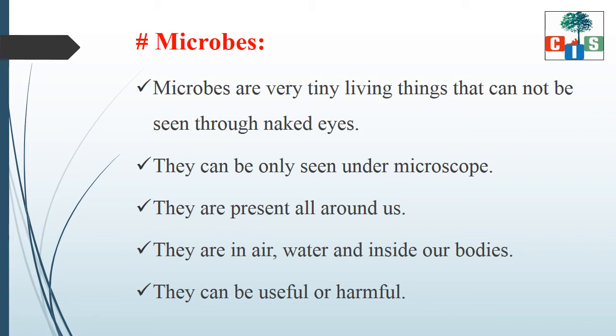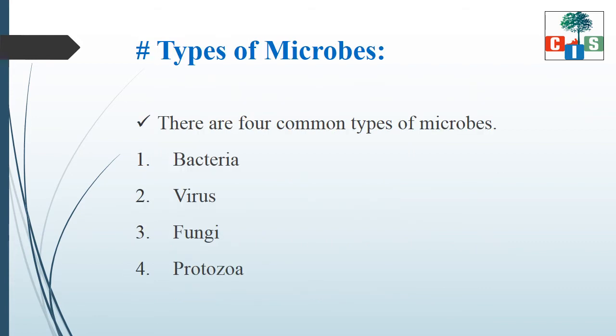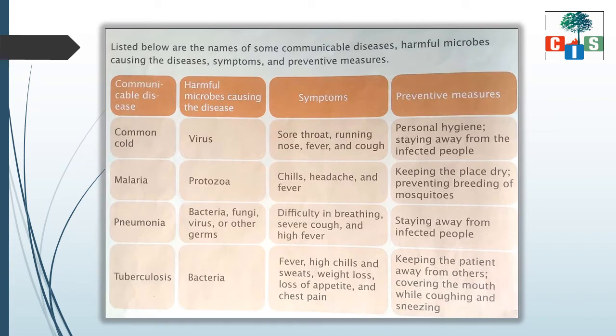All microbes are not harmful. Some microbes are useful, whereas some are harmful. There are four main types of microbes. These types are bacteria, virus, fungi and protozoa. These are the four types of microbes.